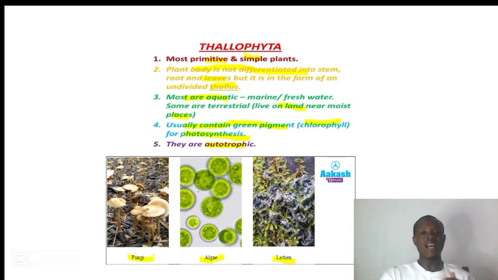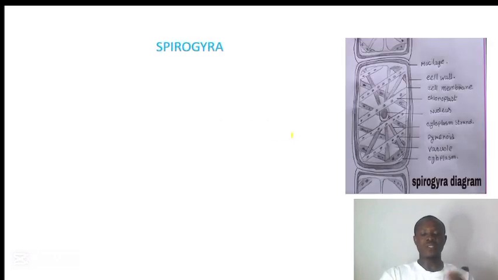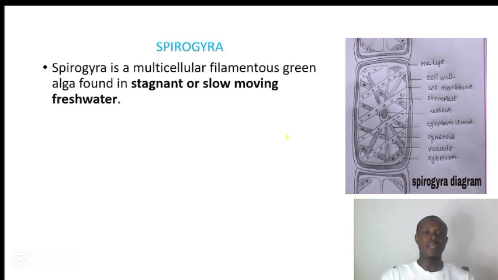Although fungi have their own kingdom, Fungi, as we say, they have plant-like and animal-like characteristics. So they can also be placed here under the division Thallophyta in the kingdom Plantae. So we are going to talk about one typical example of an organism under the division Thallophyta. We are going to talk about Spirogyra, that is an algae. So let's talk about Spirogyra in detail.